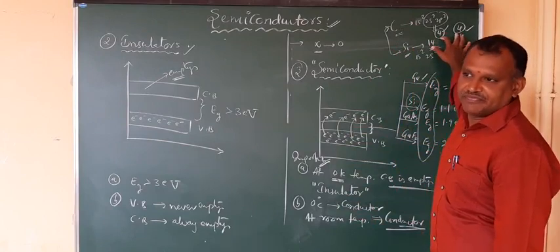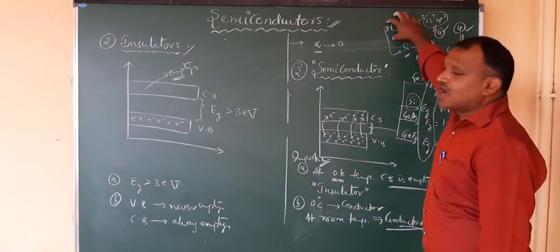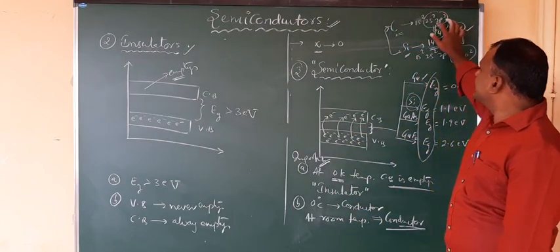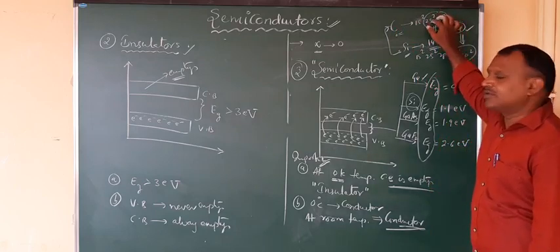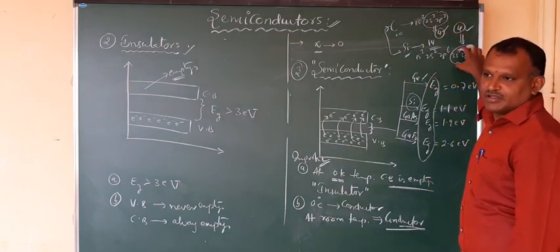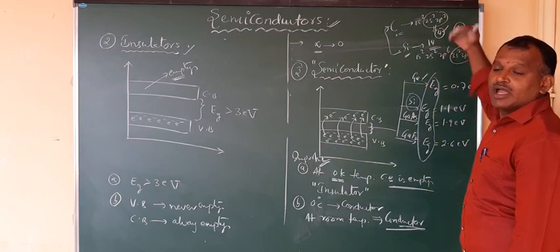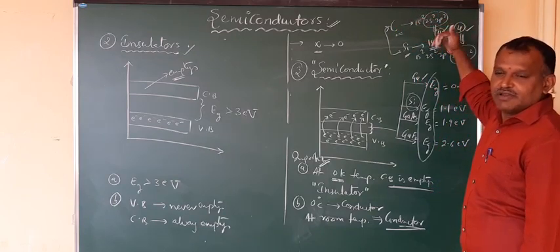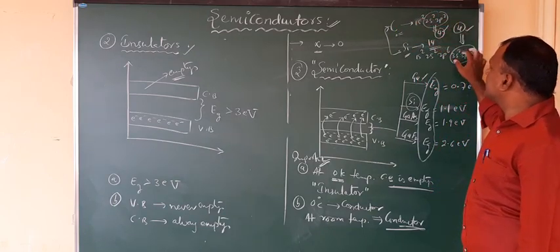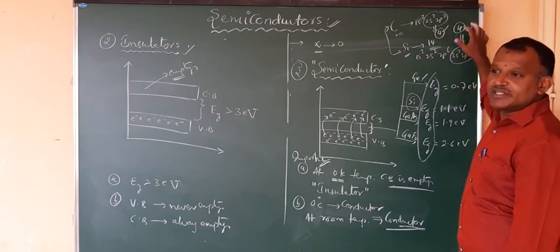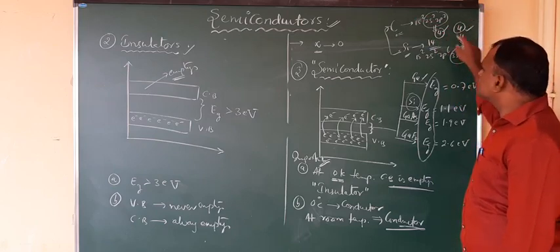So why? Because carbon's valence electrons are in the second orbit, but silicon's are in the third orbit. So they have more energies, right? The electrons present in the outermost orbit have more energies. So this is one difference.